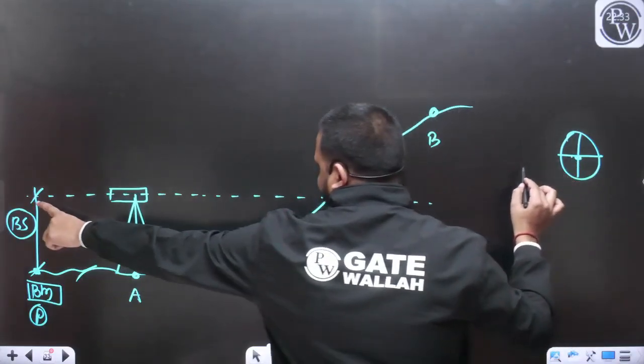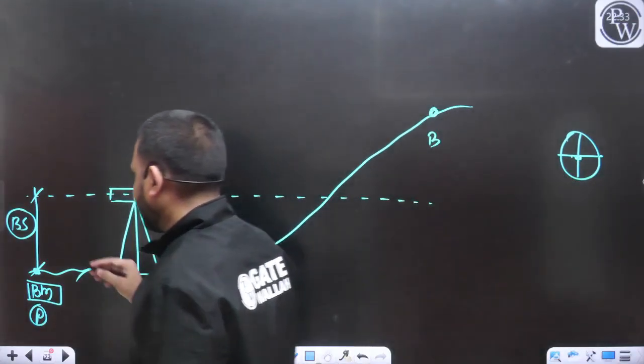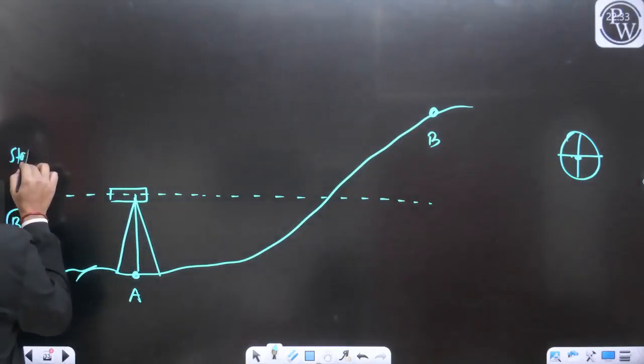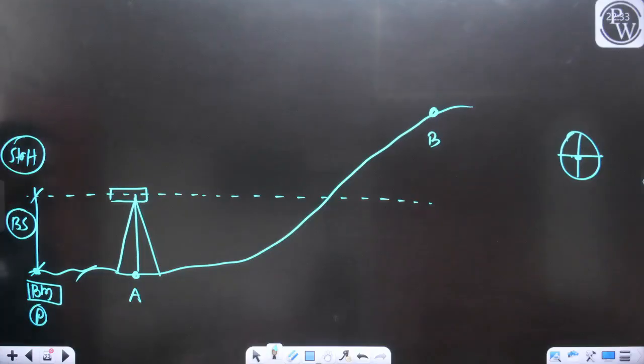We will take the backside reading here on the staff. This is the staff that we have placed at the known point, that is the point P. Point P is the benchmark.